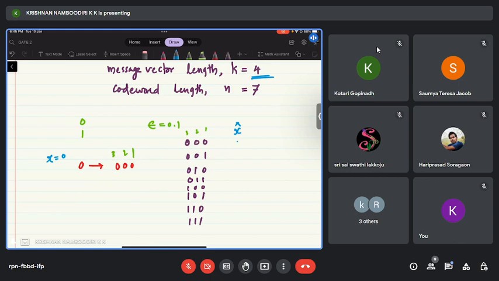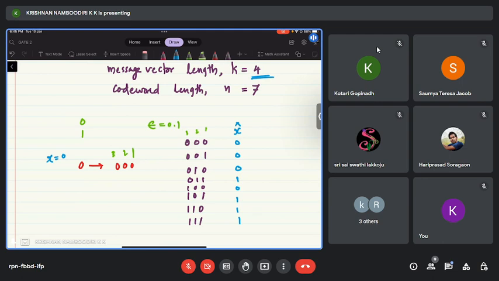So in this case the receiver will decode in favor of 0. In this case again 0. In this case again 0. In this case there are 2 ones, so basically 2 errors have happened, and the receiver will incorrectly decode to 1. So here again 0, here 1, here 1, and here all the 3 bits have gone wrong, so the receiver will also make an error in decision making. Agree?